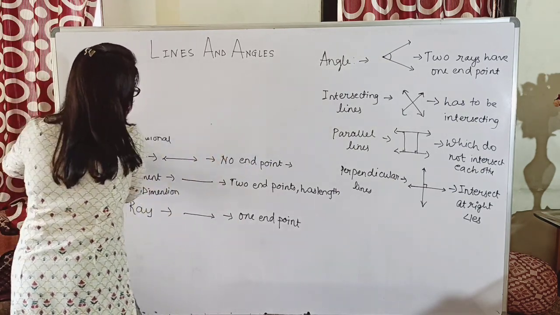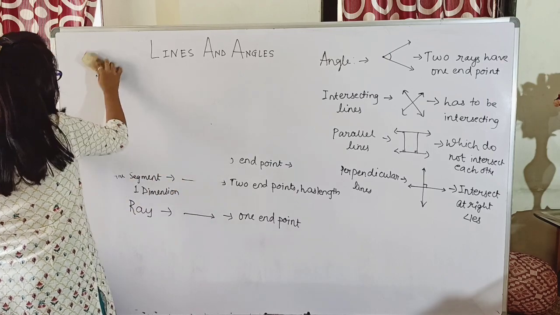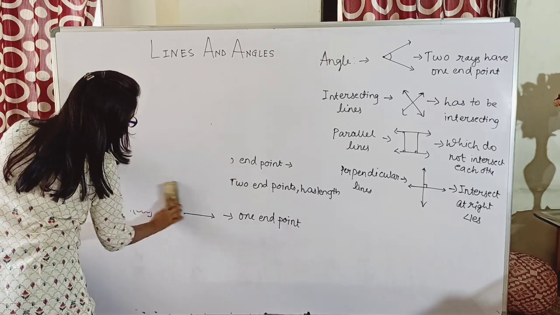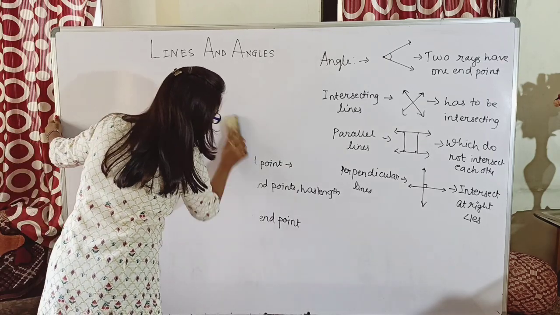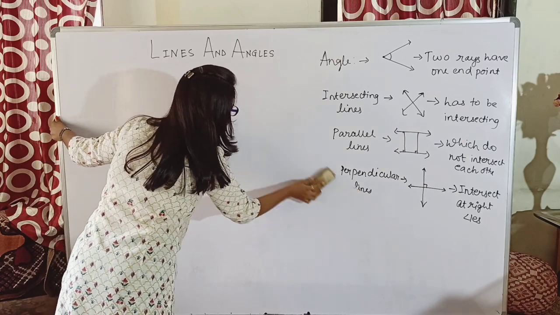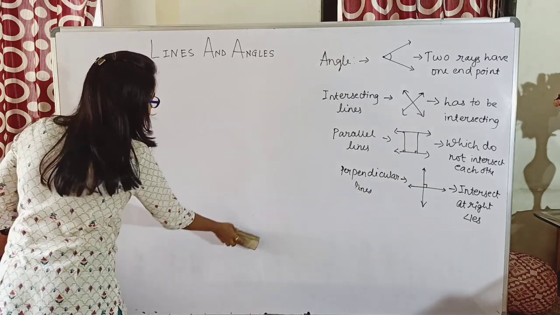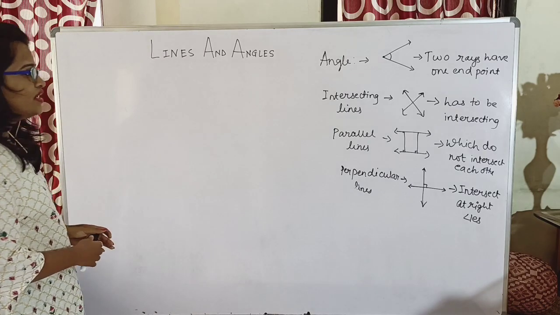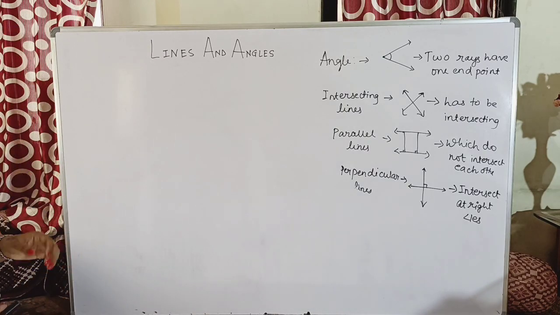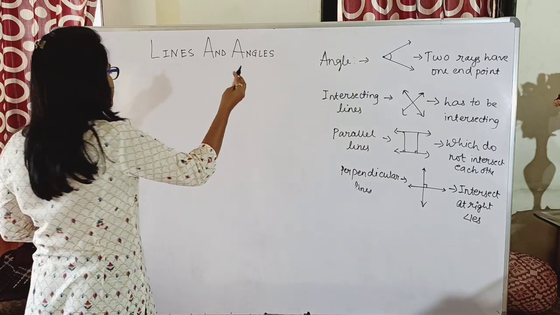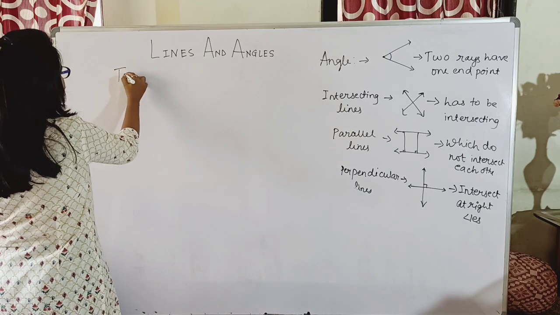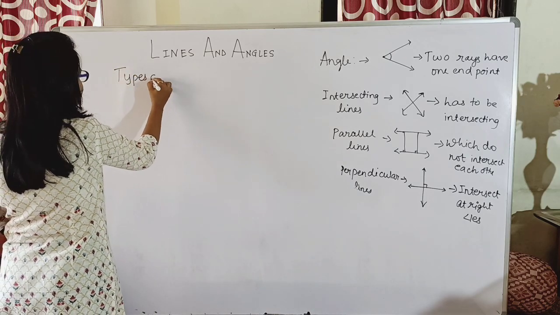Right. Now, as I have told you, an angle is formed whenever two rays are originating from one endpoint, isn't it? Or it could also be said when two rays have one endpoint, they are called as angles. Now let us see what are the different types of angles.